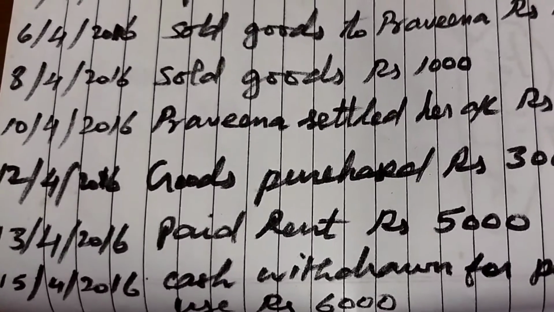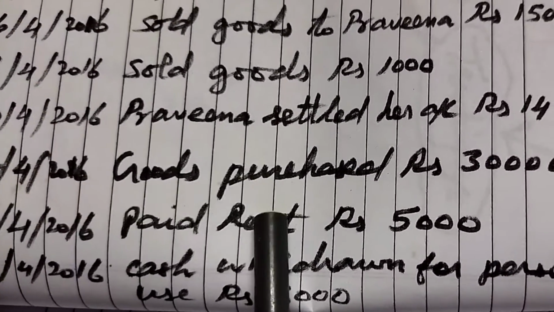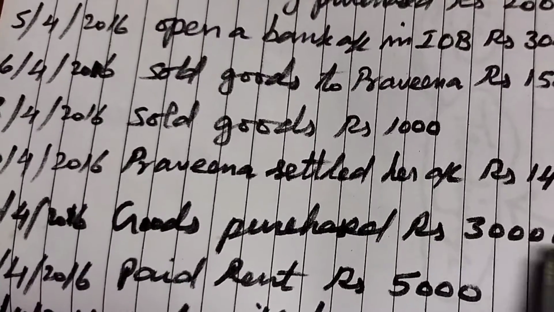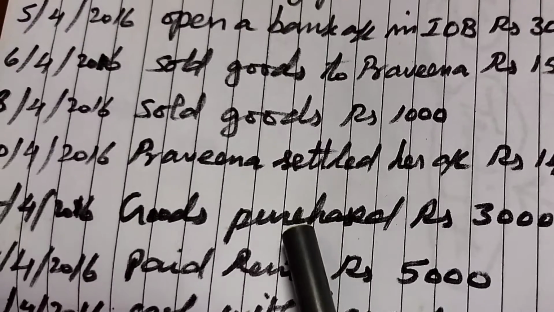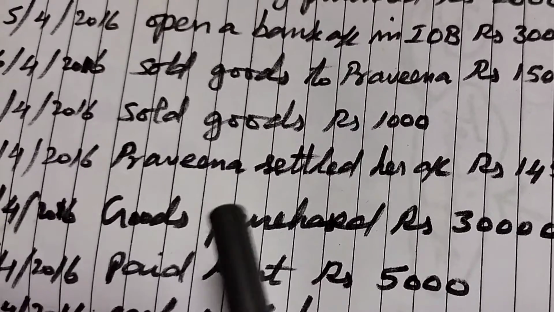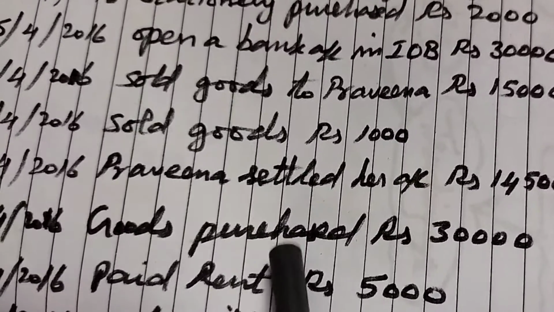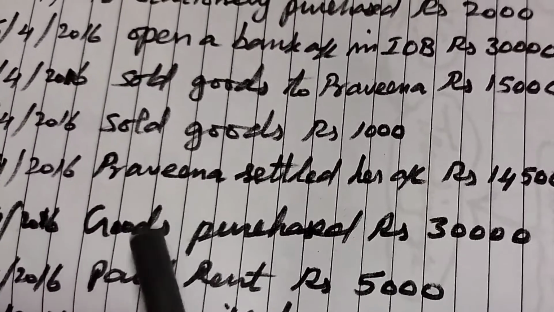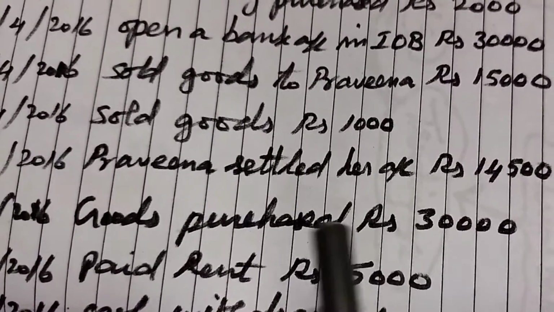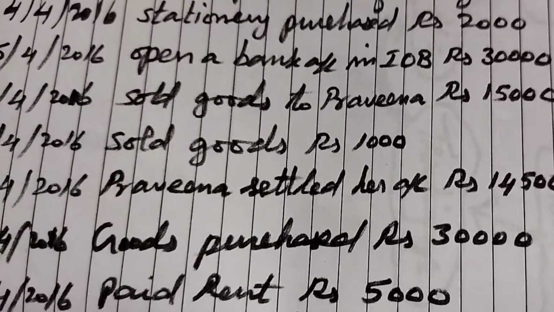What is the next transaction? 12th April 2016, goods purchased rupees 30,000. So here we received goods. So as per real account, debit what comes in. Coming inside goods means we are giving the name purchase. So purchase account should be debited and cash account should be credited. Here no name is mentioned. We paid the cash at the same time. So here purchase account debtor to cash account. Now we can prepare the journal.